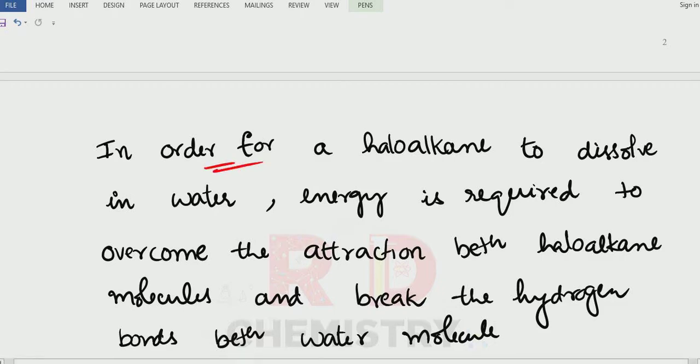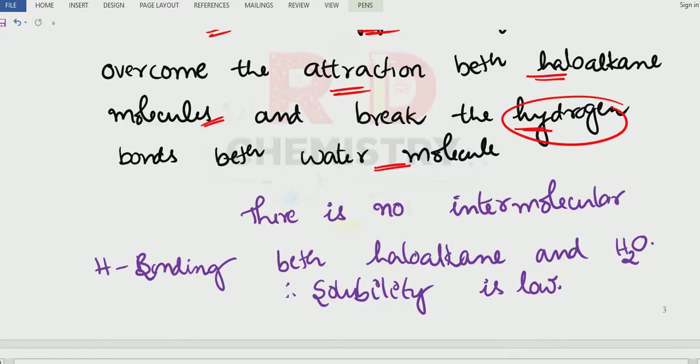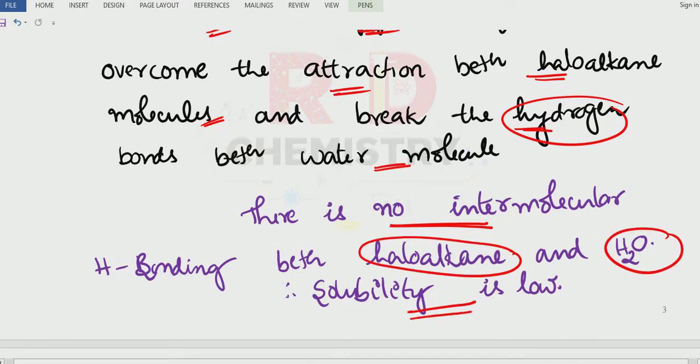Therefore, in order for a haloalkane to dissolve in water, energy is required to overcome the attraction between the haloalkane molecules and to break the bonding between the water molecules, that is the hydrogen bonding. In other words, there is no intermolecular hydrogen bonding between haloalkane and water molecule. Therefore, solubility is very low, or they are insoluble in water. So that's why haloalkanes are not easily soluble in water.